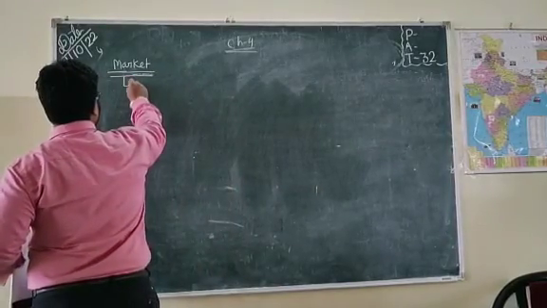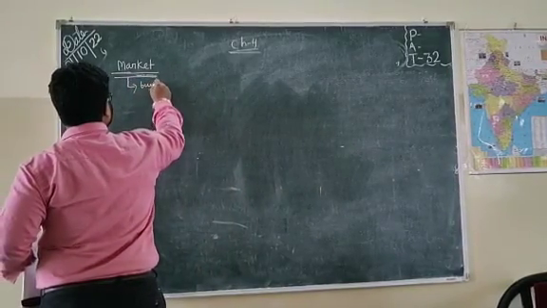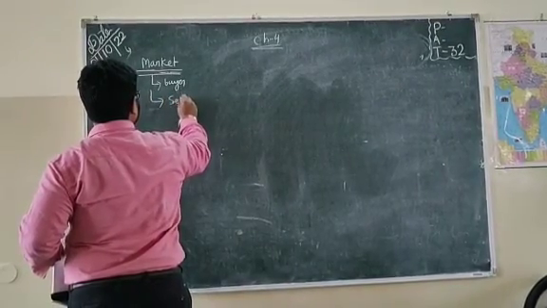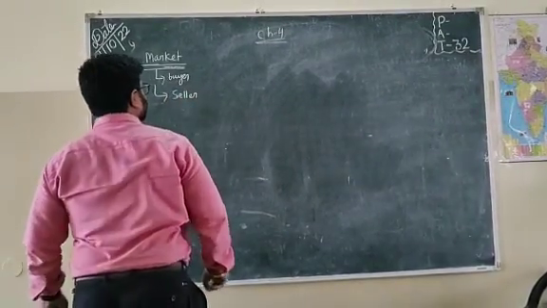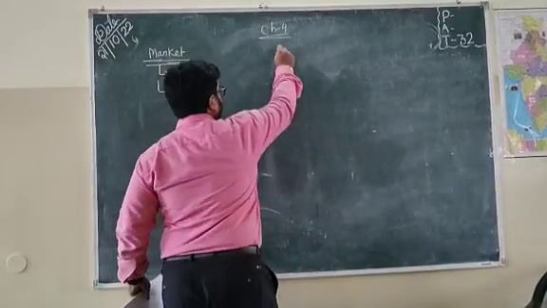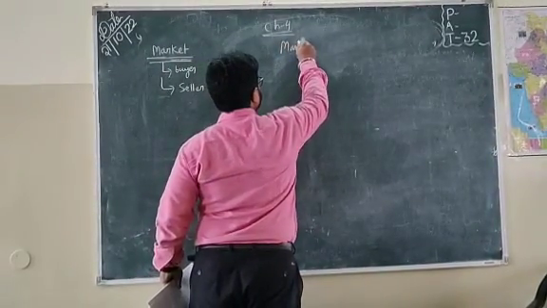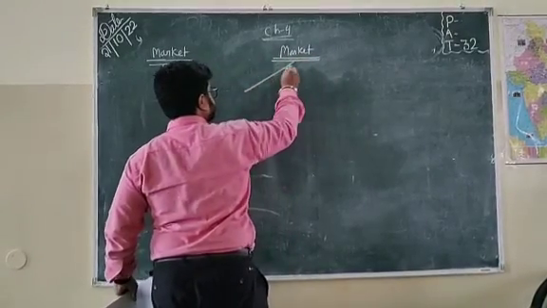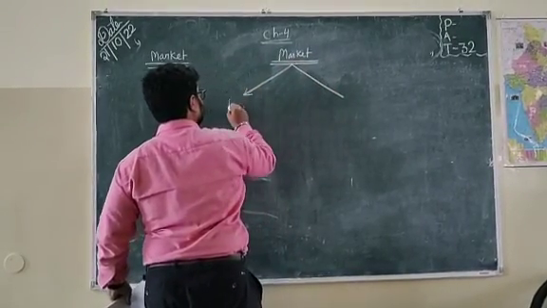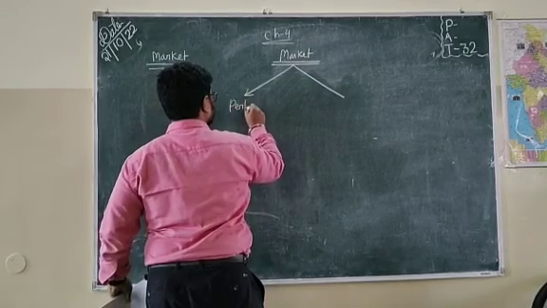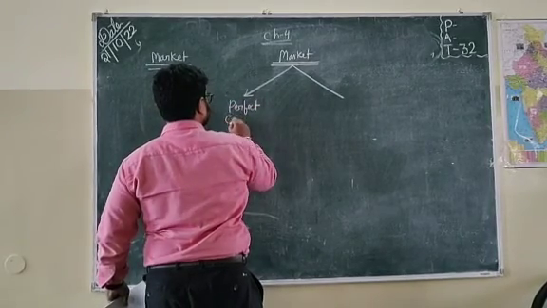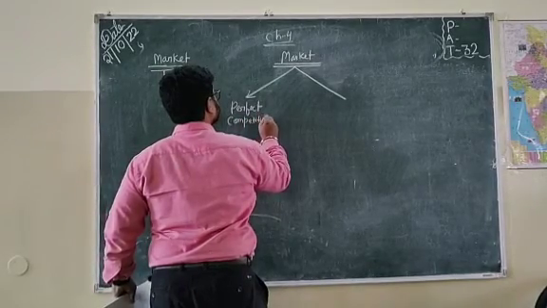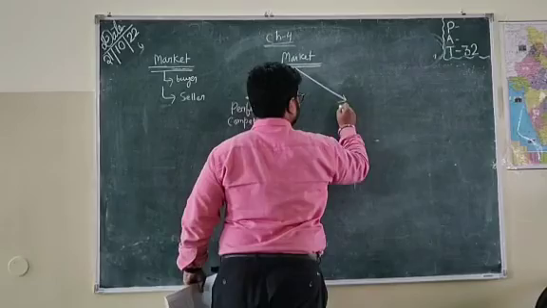So in a market there will be a buyer and there will be a seller. Now market is of two types. Type 1 is perfect competition. Type 2 is imperfect competition.